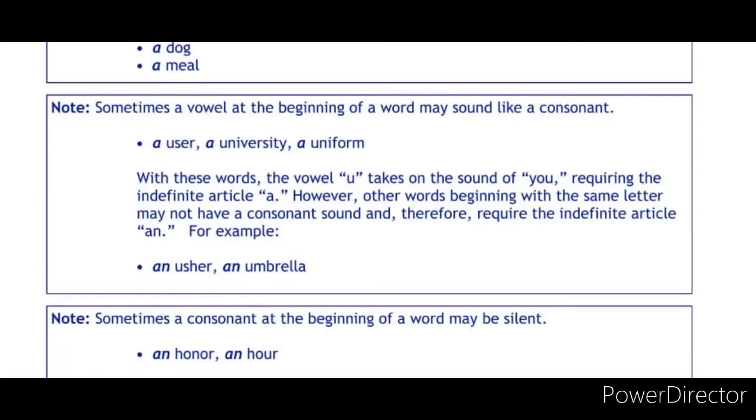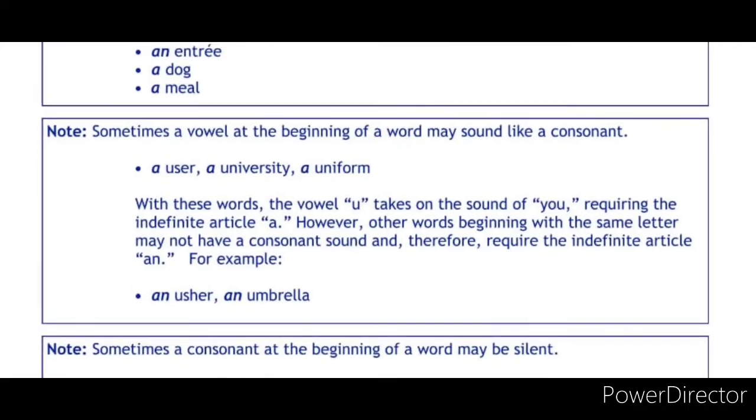See here: an umbrella, an usher, an usher, an umbrella. So we are using "an" because even though the word starts with a vowel, it gives a vowel sound, not a consonant.